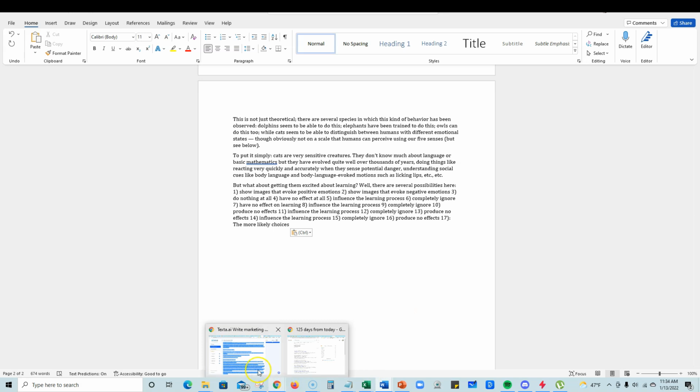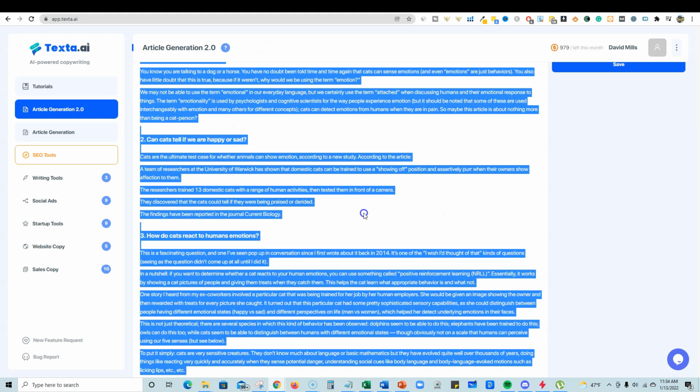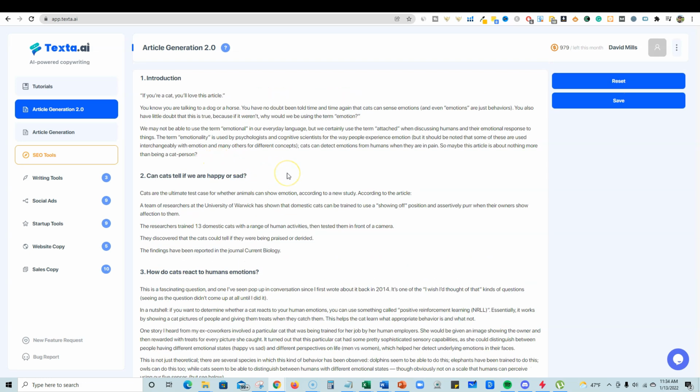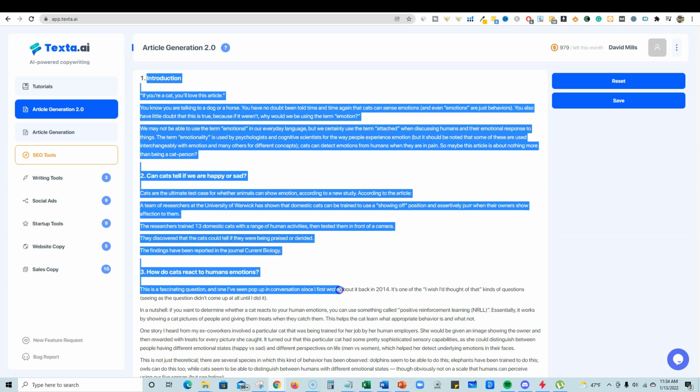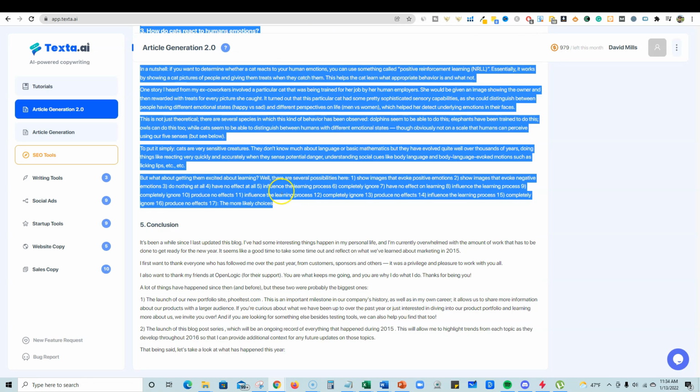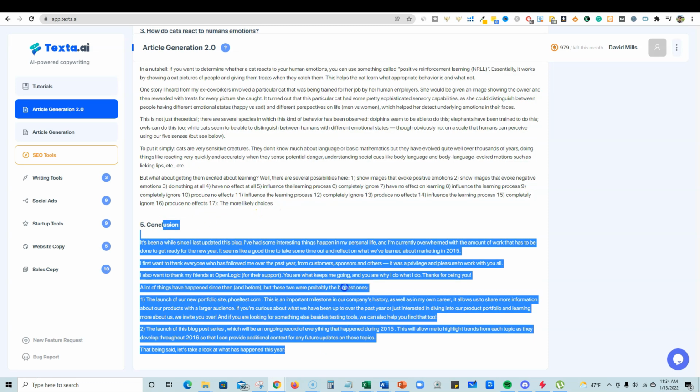So let's go and do another test. So far, I believe that's better output than what we got in article generation part 1. In article generation 1, while I was very impressed with the speed, I think this one stayed on topic and flowed into each one of all three of those topics pretty well. And then it kind of lost on the conclusion.